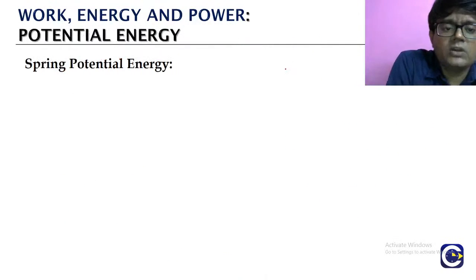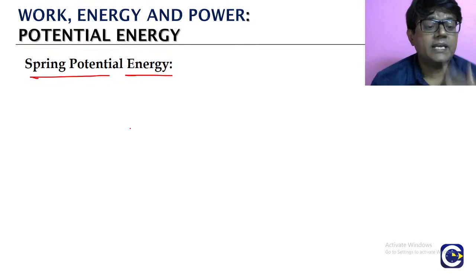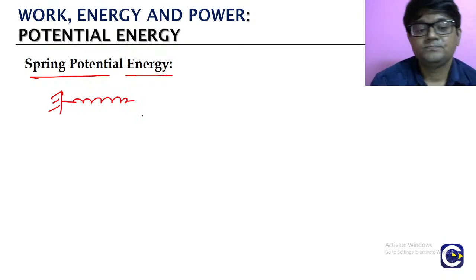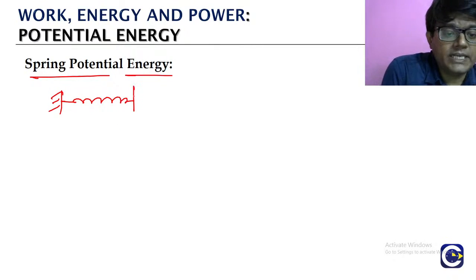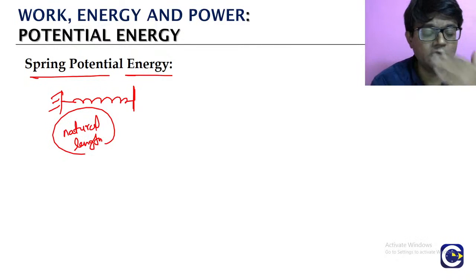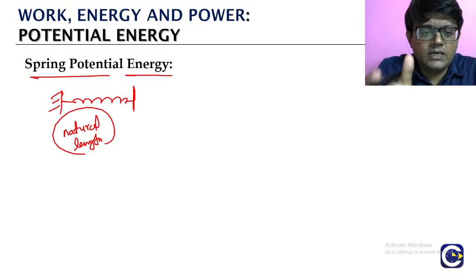Other than that, we will go to the spring potential energy. Say for example, there is a spring. This is the natural length. Every spring will have a natural length. If you just leave the spring like that, its length in that particular state is called the natural length.